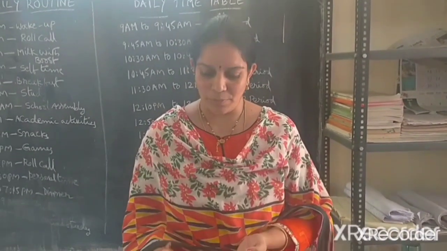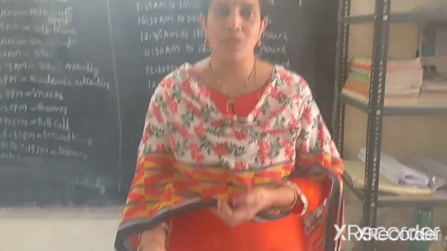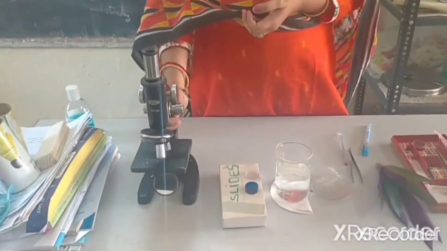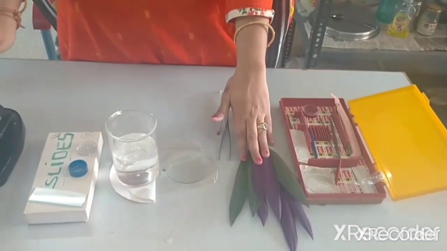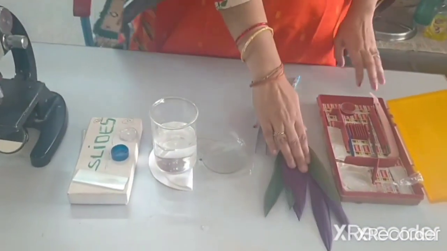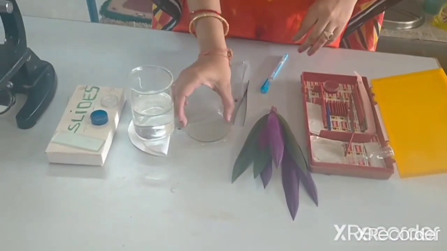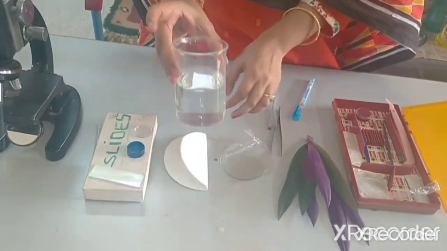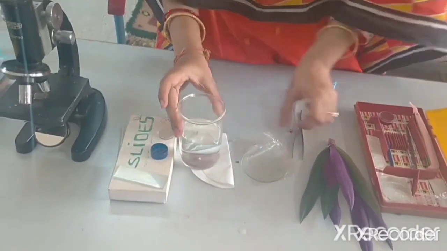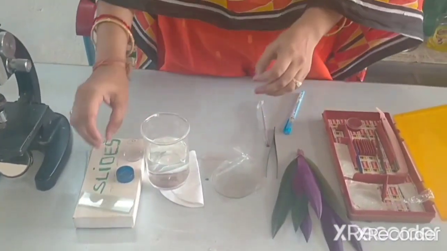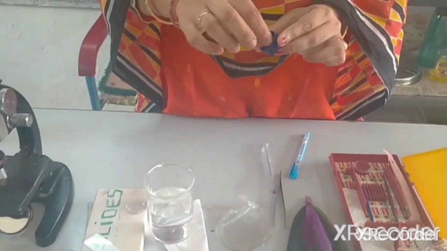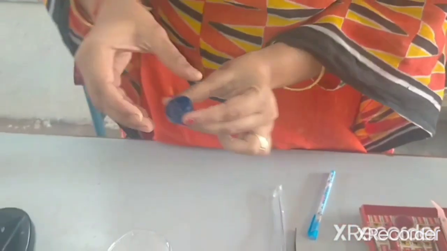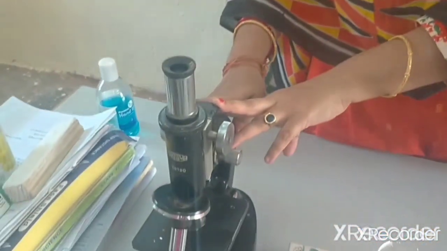Dear students, now I am going to show you a lab activity, the observation of the cell membrane through a compound microscope. First of all, what is our aim? Our aim is to observe the cell membrane in the rheo leaf. Now I will show you the materials required for this activity: rheo leaf, watch glass, salt solution, blotting paper, forceps, slide, cover slip and compound microscope.